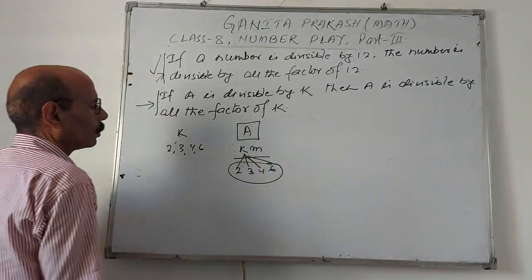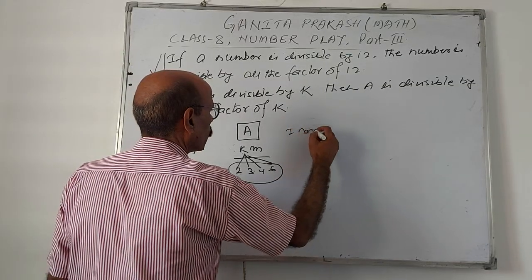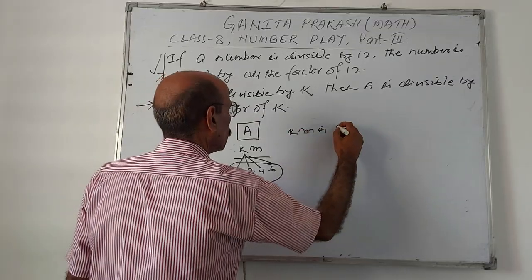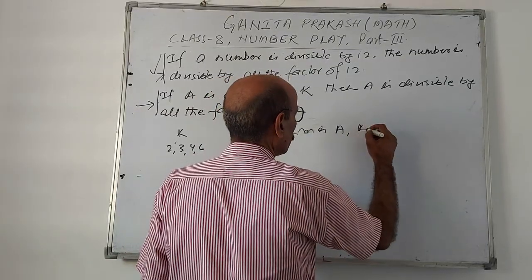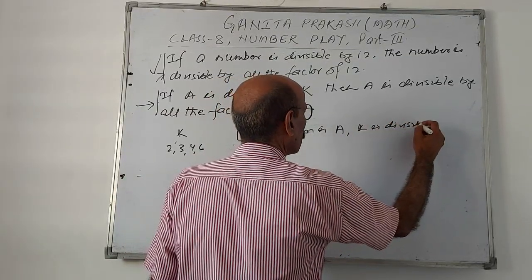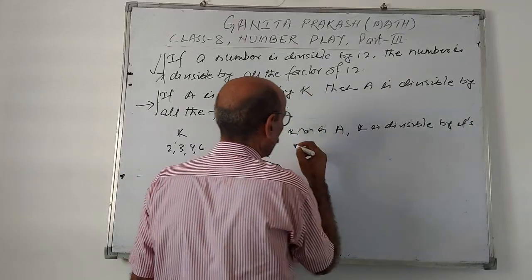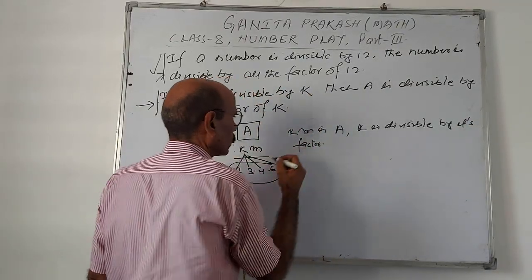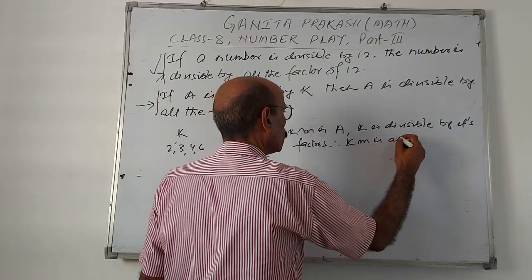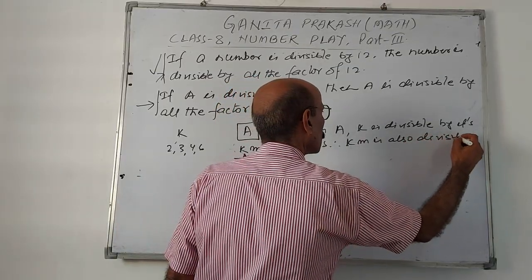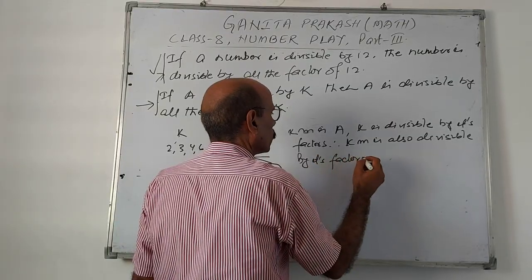Understood? Any number is divisible by its factors, K is divisible by its factors, therefore Km is also divisible by its factors.